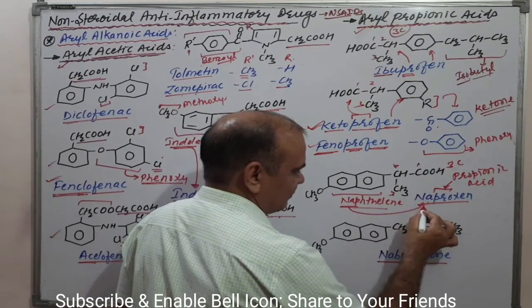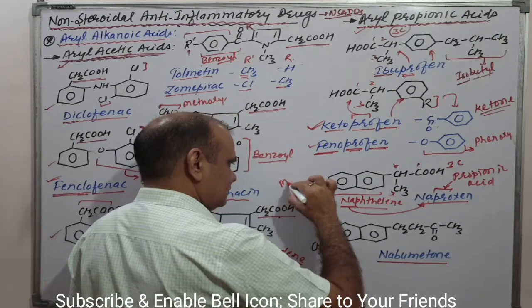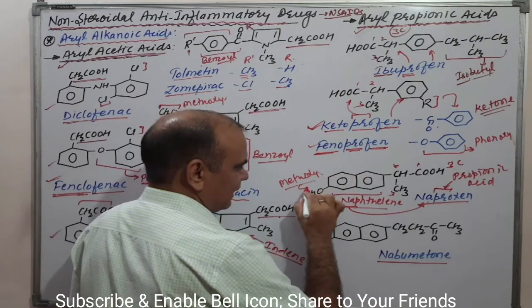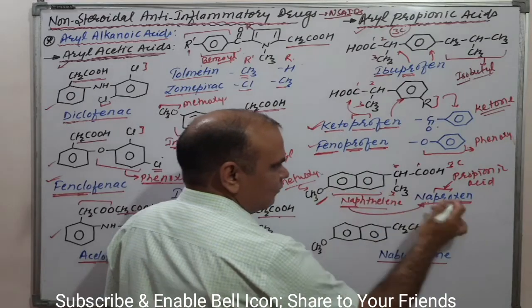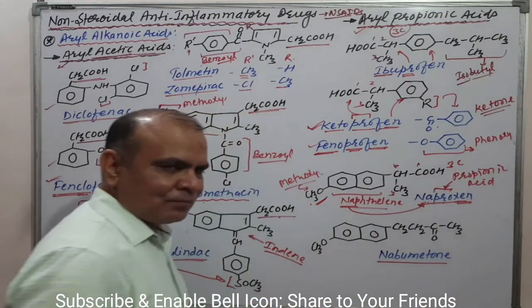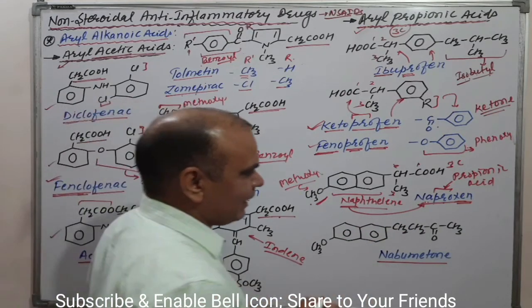Easily correlate naproxen and methoxy. This is the methoxy group. That's why naproxen: nap, naphthyl, propionic acid, oxen, methoxy. Okay, easily correlate. Now come to the next one, that is nabumetone.